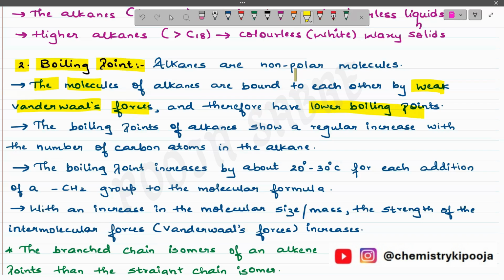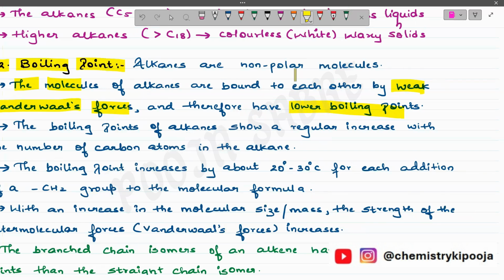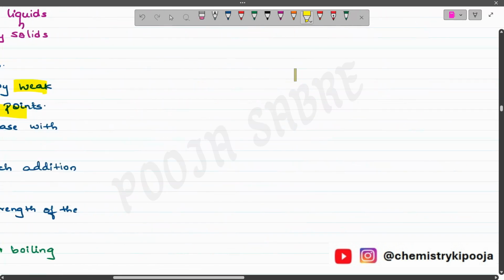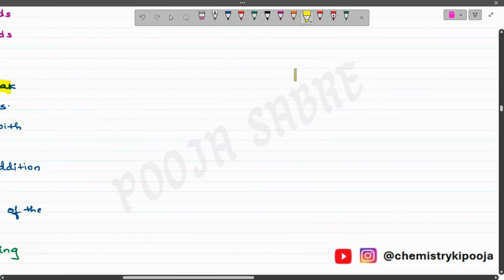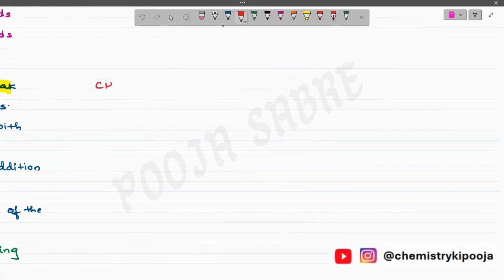Clear? Now, if I go on increasing the number of carbon atoms, for example if I take methane, then ethane, then propane, what will happen to the boiling point?